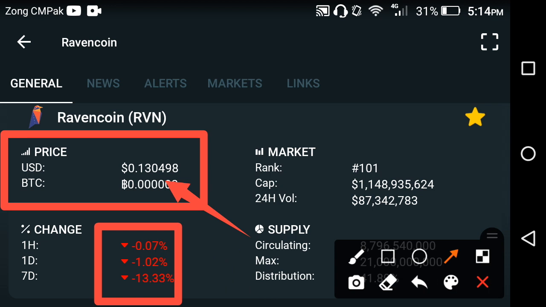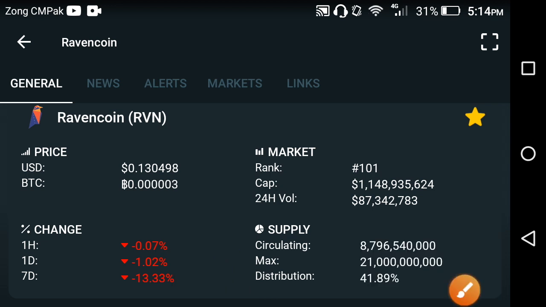Now at this time in the market, the Dogecoin, the Cardano, and especially the Shiba Inu token are moving very fast in the market, but Ravencoin has completely fallen down. That's really bad news. Anyways, let's move on and continue the video.